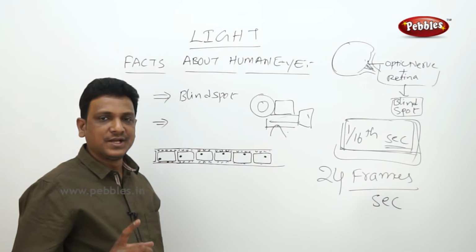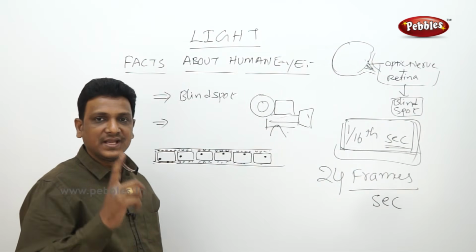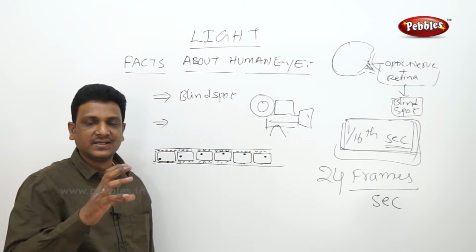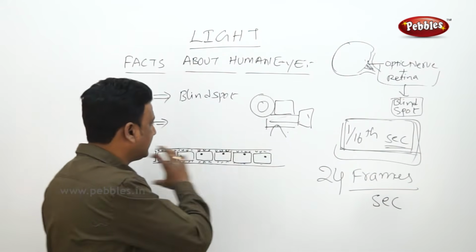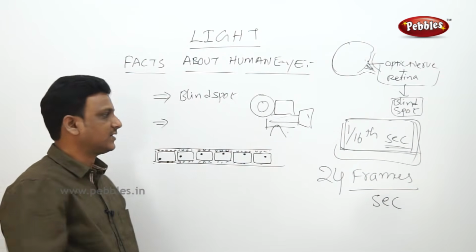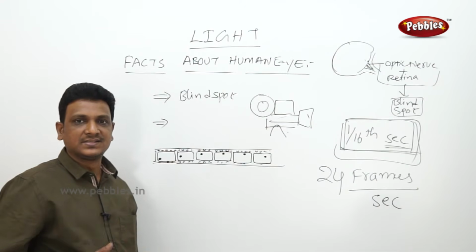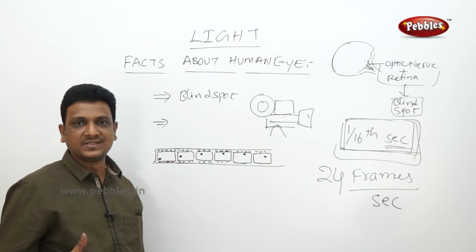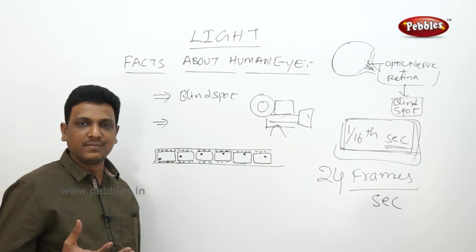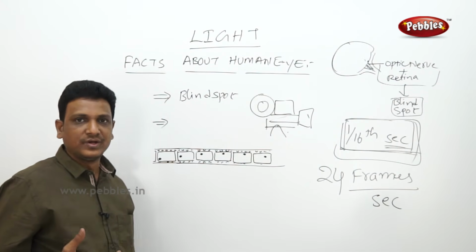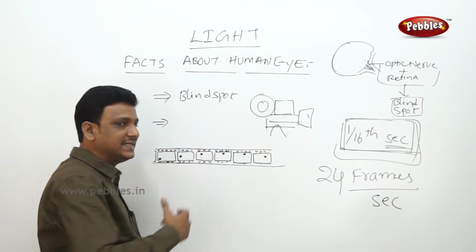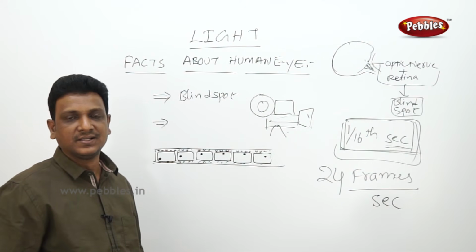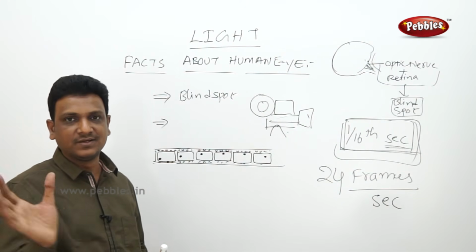Because when 24 frames are played per second, your eye is able to see the object moving. In such a way, the projectors and the movie-taking techniques, the construction, everything is done based on that reel. Anyway, this reel system is getting old. Now new digital technologies have come. The soft copies of the films are downloaded by the projectors and played in the movie theaters. So nowadays we don't see reels carried to the theaters to play the movie. The reels don't exist today. The movie is downloaded directly into the projector, and the digital copy is played.